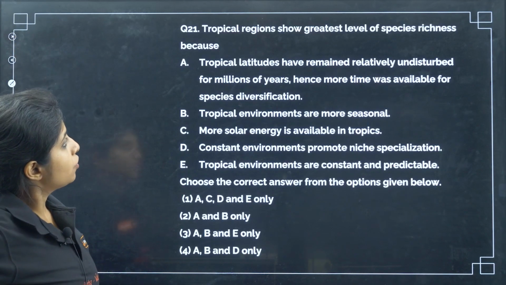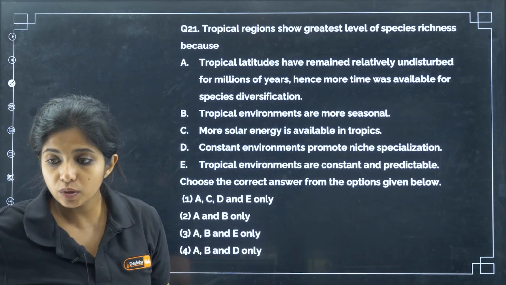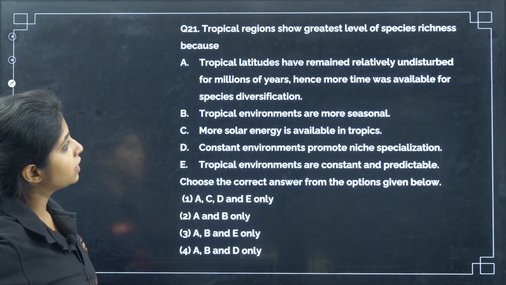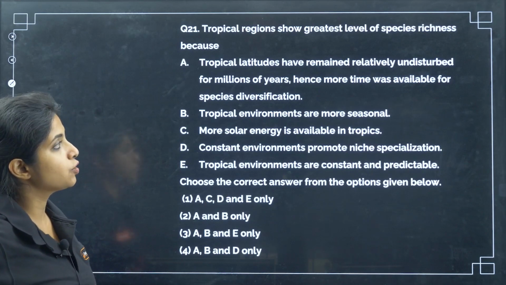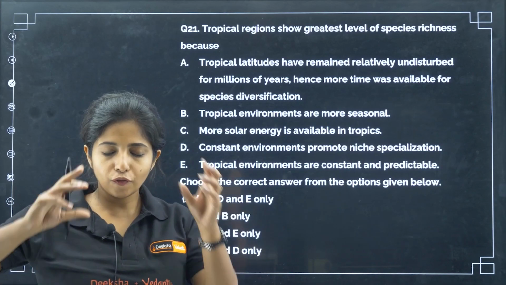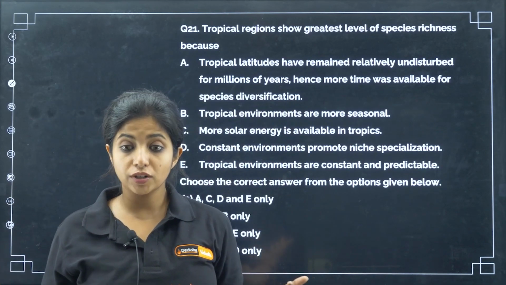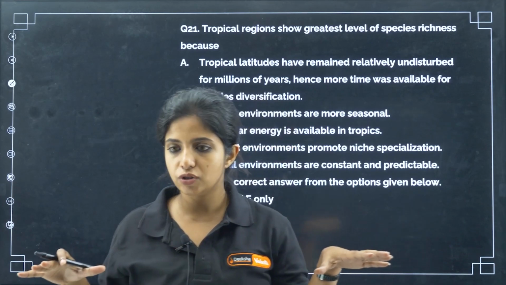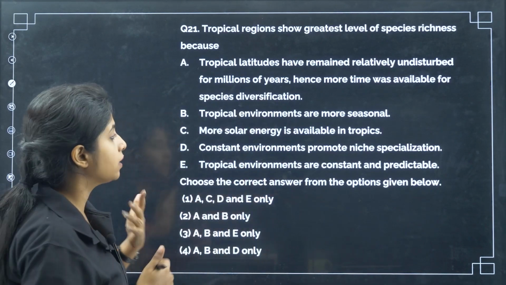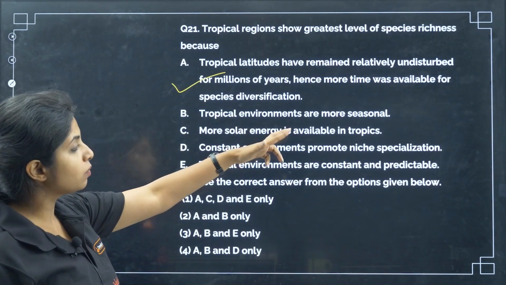Okay. Now, tropical regions show a greater level of species richness, and you have to find the reason why that is so. Tropical latitudes have remained relatively undisturbed for millions of years, hence more time was available for species diversification. Is it? Yes, my dear. If we compare with temperate regions, they have frequent glaciation happening and things like that. So it is not a constant thing that is available for them. But in tropical areas, it is almost constant, and that will help in what? Species diversification. True that.